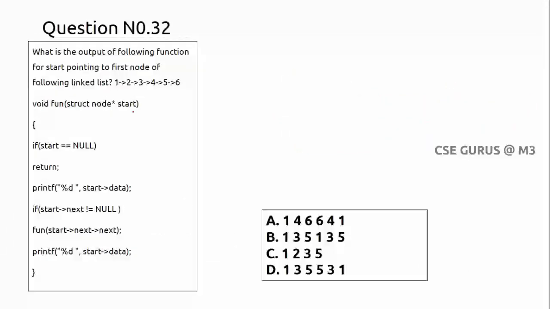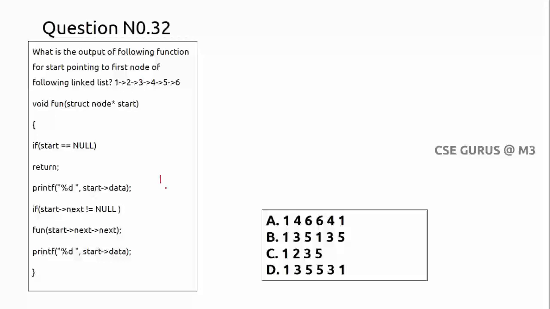Question number 32. What is the output of the following function for start pointing to the first node of the following linked list? If start equals null, return, meaning it is an empty linked list. First you are printing the data. If you clearly observe, you are printing, then again going to the next of next. So 1 to 2, 2 to 3.